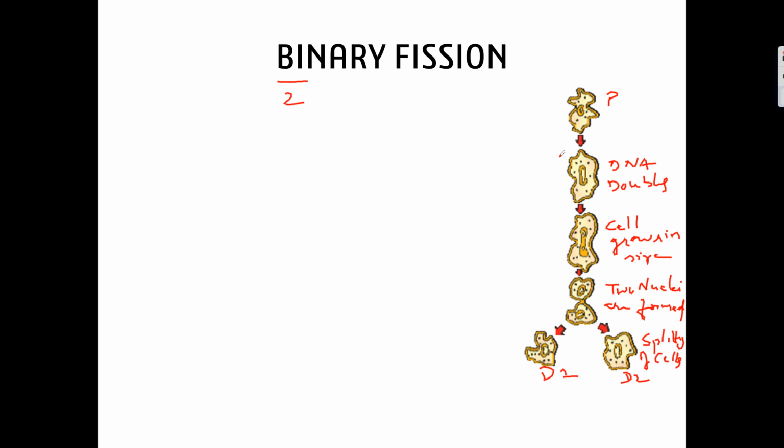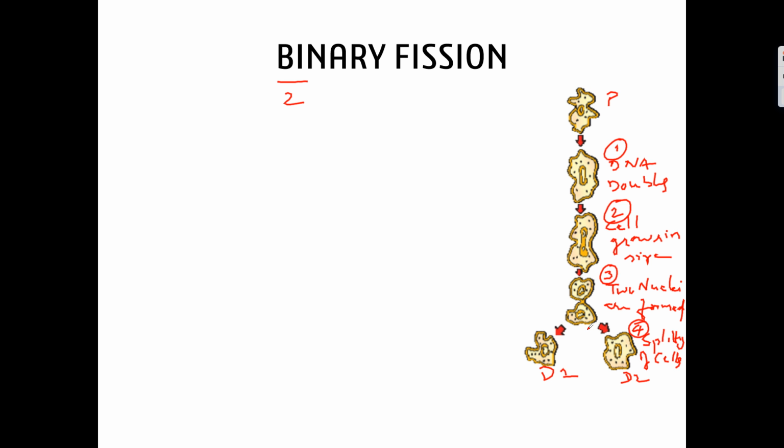In stage 1, the DNA will become double. In stage 2, the cell grows in size. In stage 3, karyokinesis, that is, the nuclear division, will take place and the cell wall constriction starts appearing. And finally, in stage 4, two daughter individual cells will be formed. So this is how from a single amoeba parent cell, two daughter amoebas will be formed.